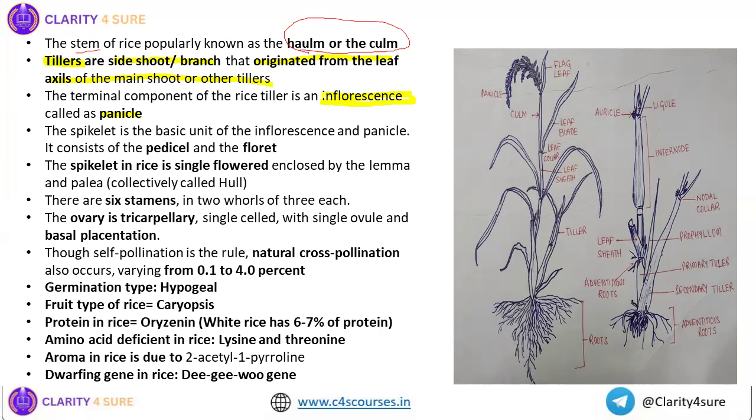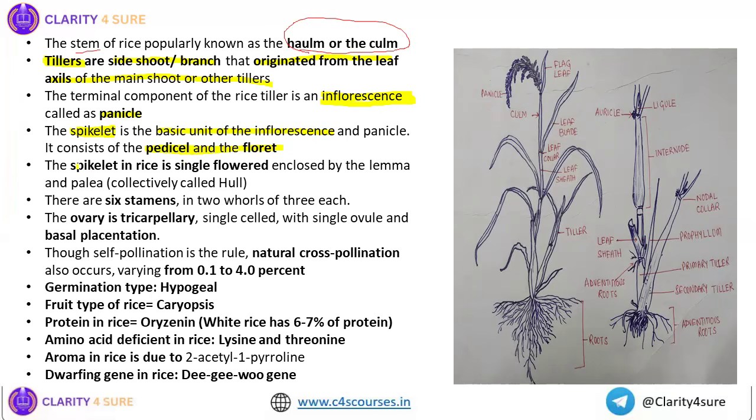The rice tiller terminates into an inflorescence. The name of the inflorescence in rice is what? Panicle. Then what is spikelet? It is the basic unit of inflorescence. Okay, so inflorescence in rice is known as panicle, and the basic unit of inflorescence in rice is known as spikelet. Spikelet consists of pedicel and floret.